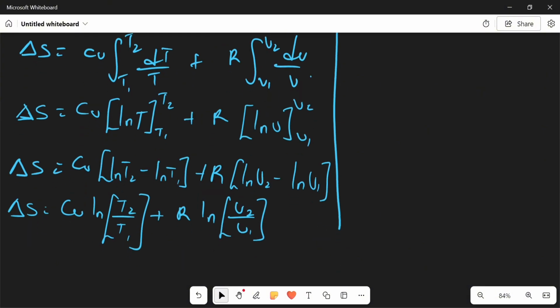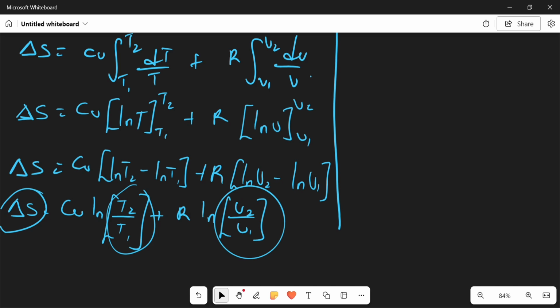So with this formula, we have an equation relating change in entropy, temperature, and volume. At this instance, we can see that if volume changes, it will affect the value of the entropy. So this is how to get a formula that shows that change in entropy depends on temperature and volume using the first law of thermodynamics.